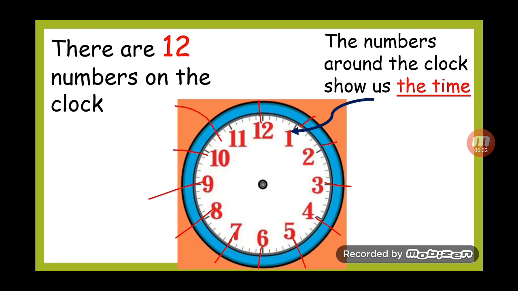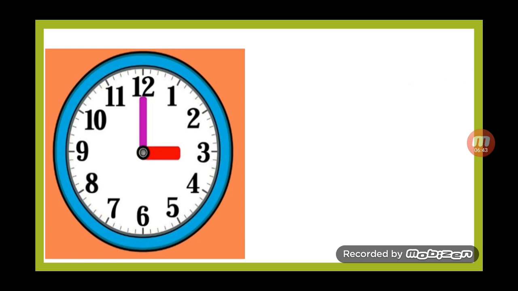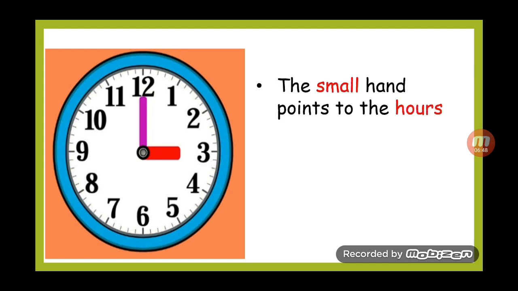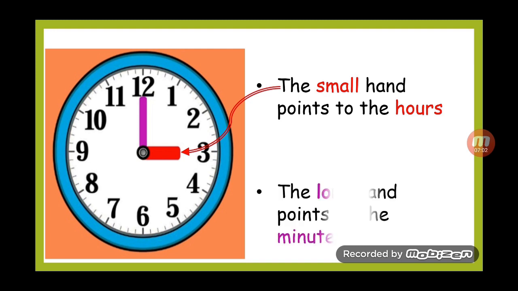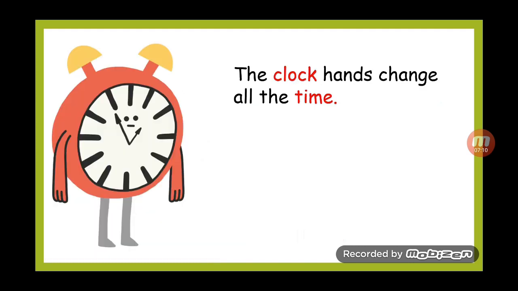The numbers around the clock show us the time. Very good. Look at this. This is a clock, right? Yes. It has 2 hands with the 12 numbers. The small hand points to the hours. Can you see it? Okay. The long hand points to the minutes. Can you see it? Okay.